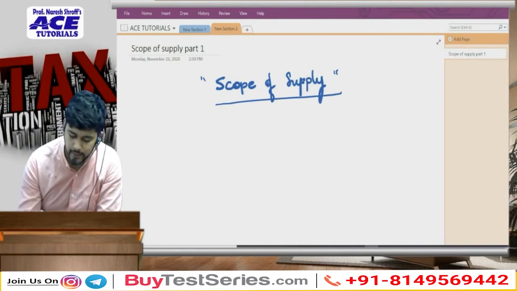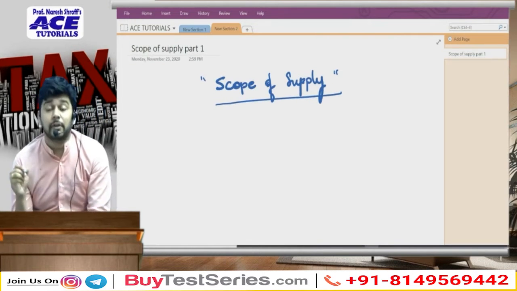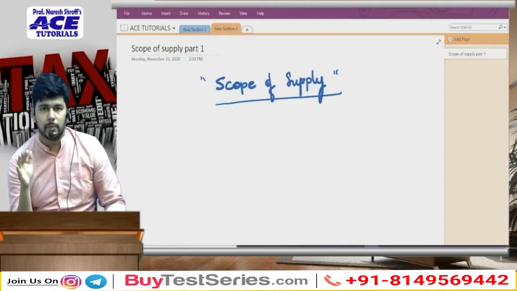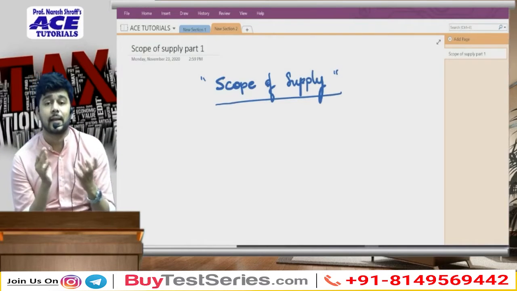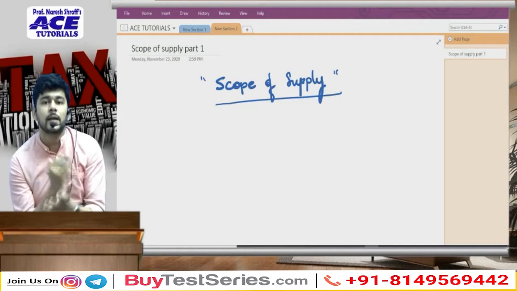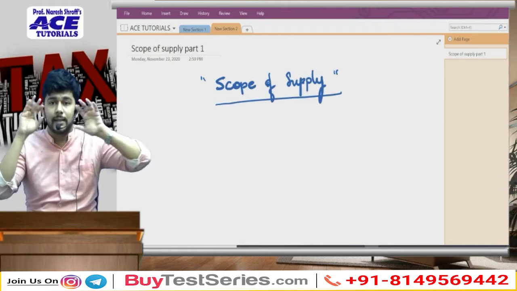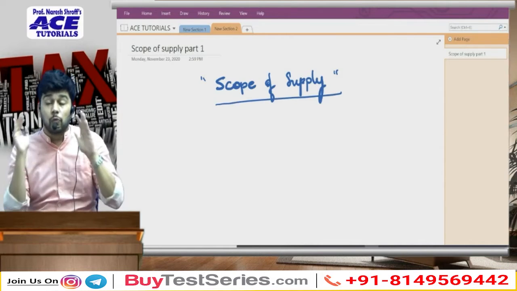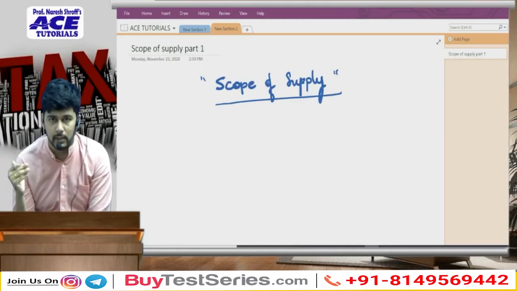Because, like I said in the first lecture, the taxable event for the purpose of GST is supply, and therefore we need to first understand कि भाई ये supply के अंदर क्या क्या exactly cover होता है, what all exactly will be a part of this supply, and that is why we are understanding the scope, the entire scope as to what all can lead to the levy of tax under GST.